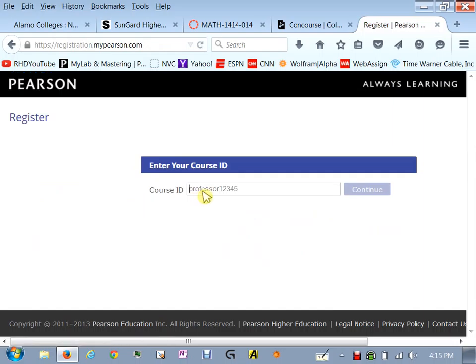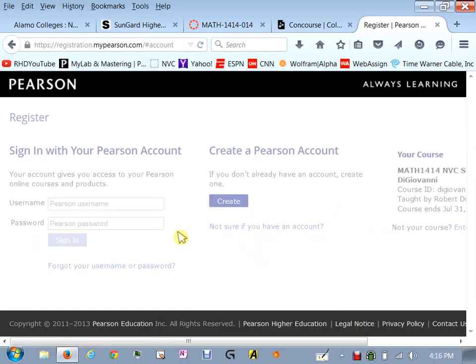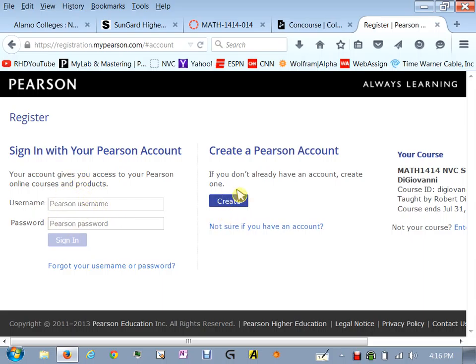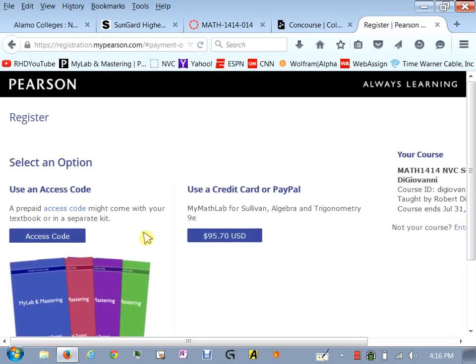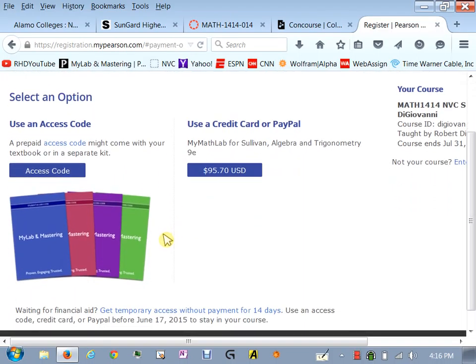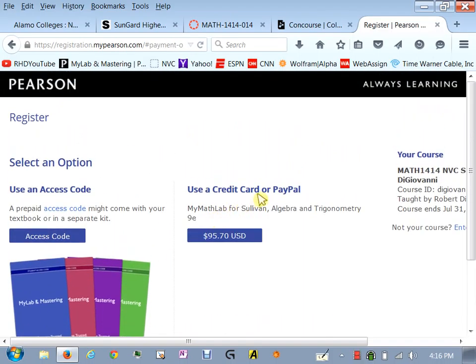So I put in the course ID, and then either I already have an account or I can create a new one. So let me see how I want to do this. I'm going to try this with my current account and see what happens. Okay, good. All right, so what it's giving me is an option. I can use credit card or PayPal. I can pay for the access to the course.